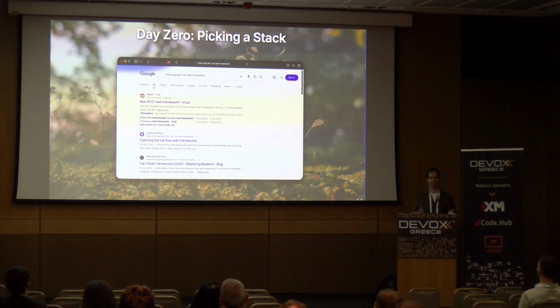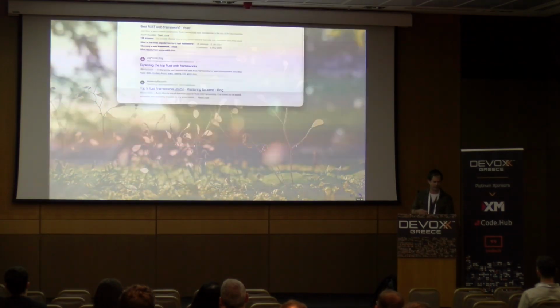Anyway, so we want to get started with Rust. We're Java developers. The first thing we do is go and Google, what web framework do I use? What is my Spring or Quarkus equivalent? And because it's Rust, we get a pile of results back, lots of strong opinions, and lots of people that are really, really obsessed with performance, because that is the way the community is. It's not super helpful, right?